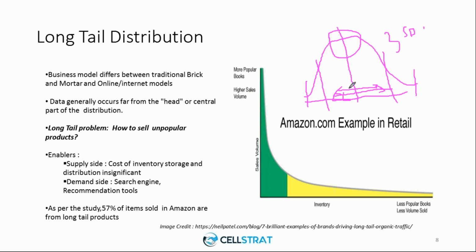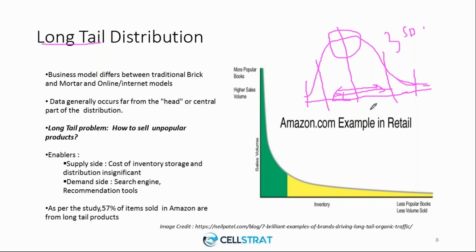Now a new coinage has emerged ever since Amazon and other sites started selling huge volumes of products, which is a long tail, right? So what exactly is a tail? What you see here is a tail. As I said, in a normal distribution, 99% of the distribution occurs within 3 standard deviations.